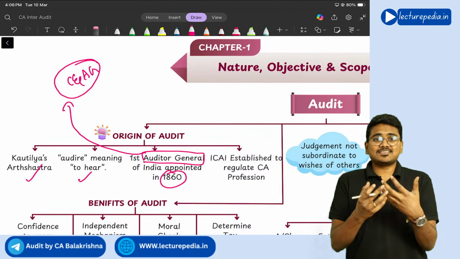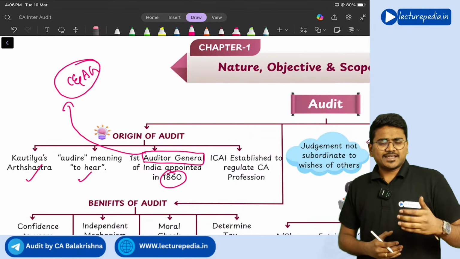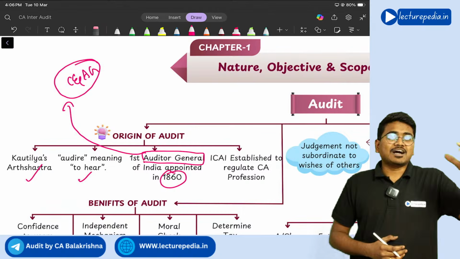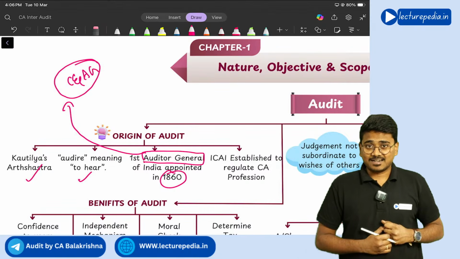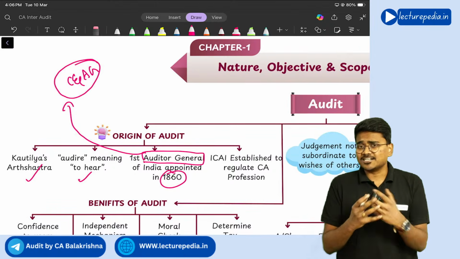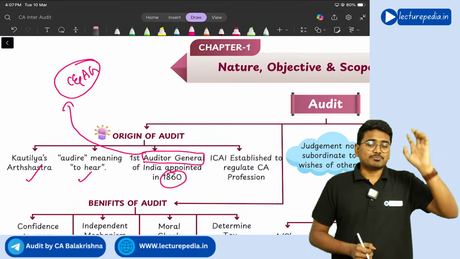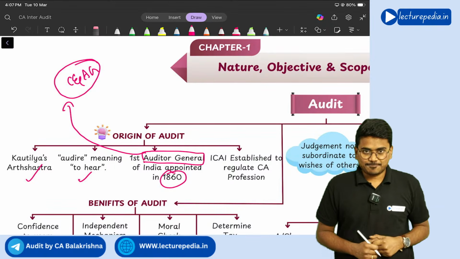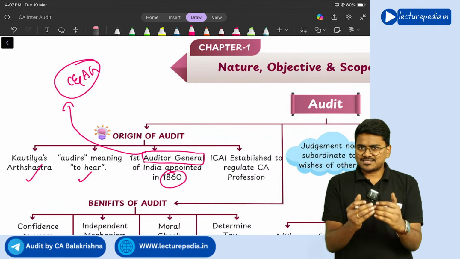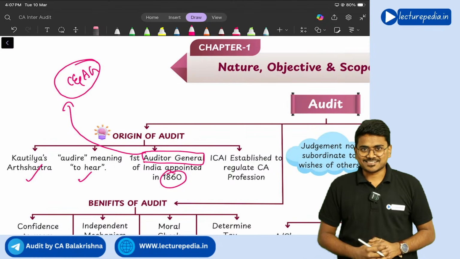C and AG is the authority established to take care of the audit of all the government organizations. So for the first time, the Auditor General of India was appointed in India during British time, that is in 1860. And of course, in India, audit has to be done by chartered accountants, right?